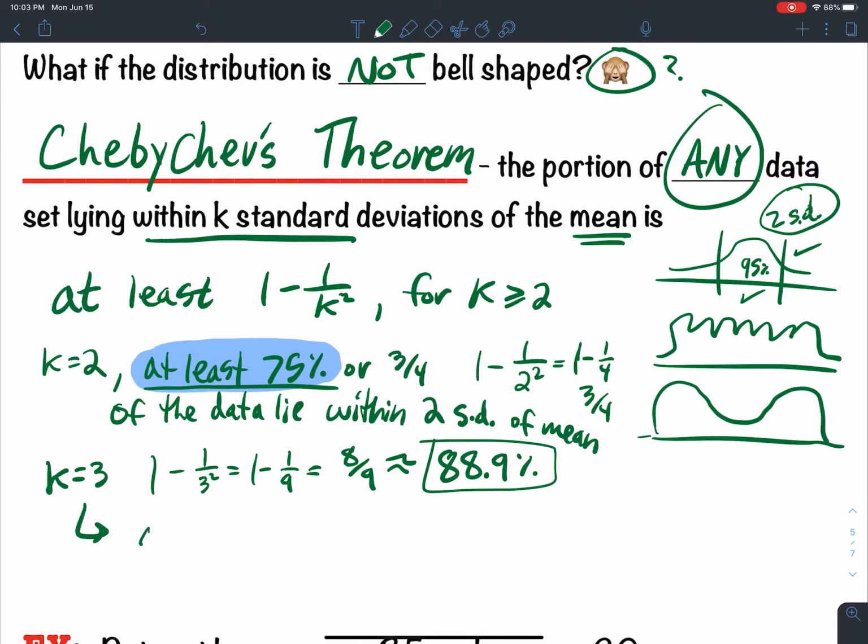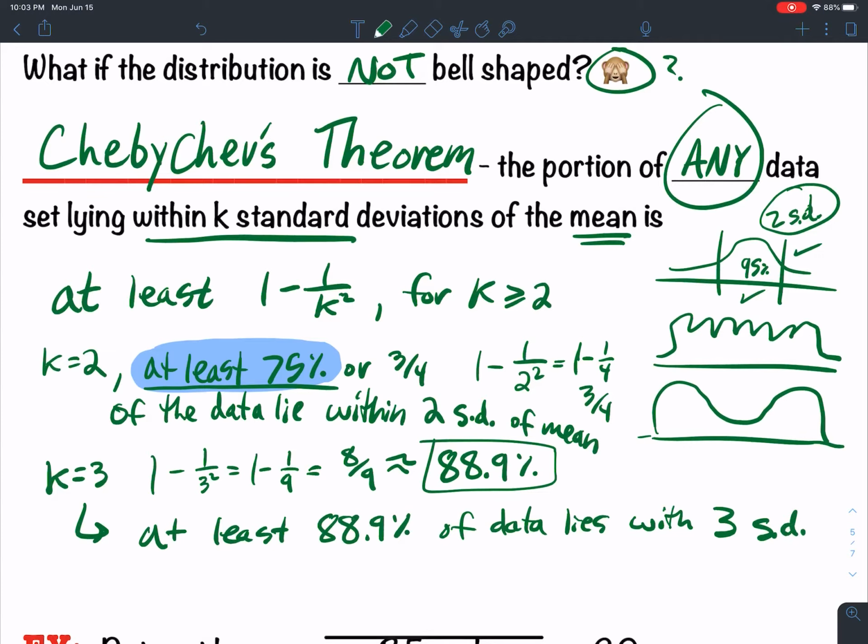But here it says at least 88.9% of the data lies within 3 standard deviations of the mean. Okay, so this is the idea of Chebychev's theorem.